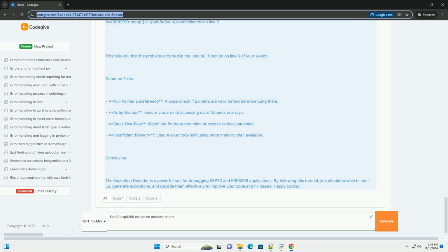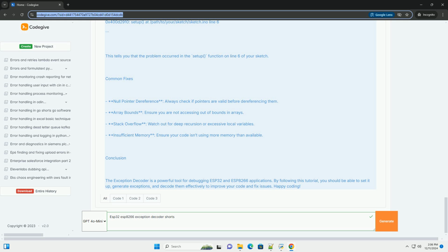Example code. Here's a simple example code that may cause an exception. CPP. #include <Arduino.h>. void setup() { Serial.begin(115200); // simulating a crash. int *p = NULL; // create a null pointer. Serial.println(*p); // dereference null pointer to cause a crash. } void loop() { // nothing here.